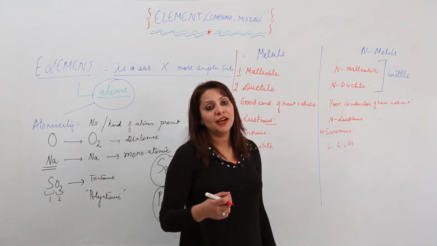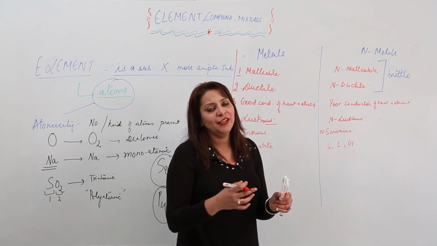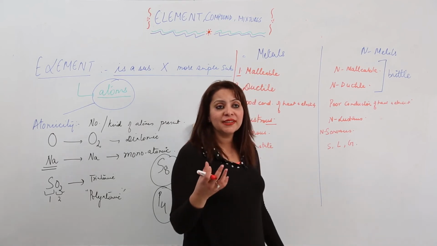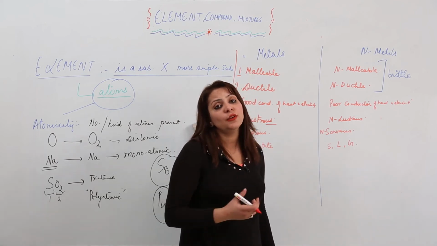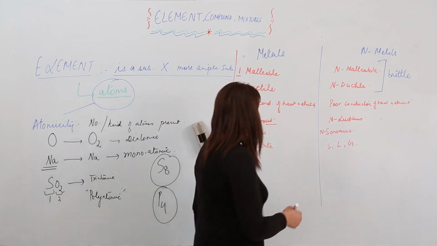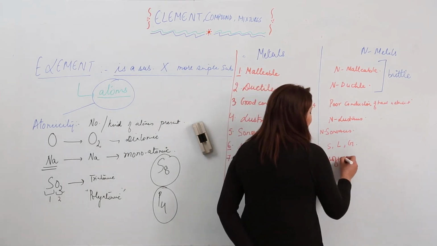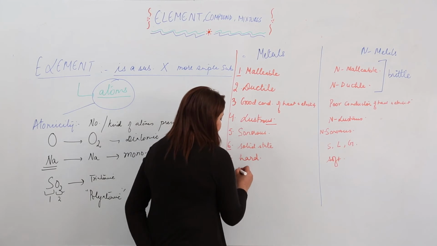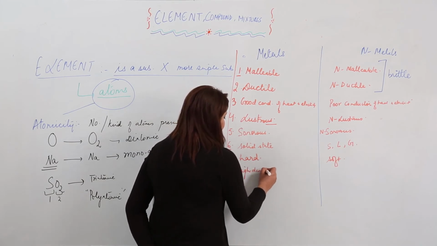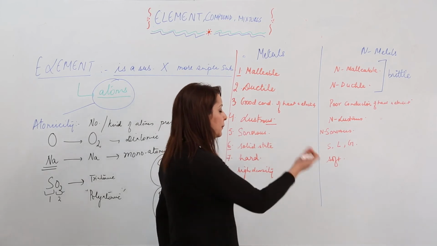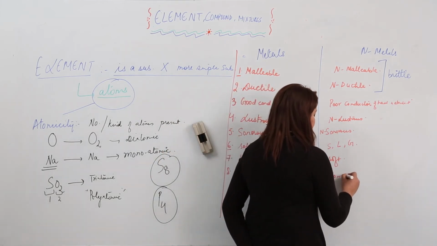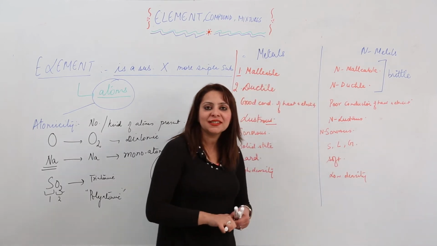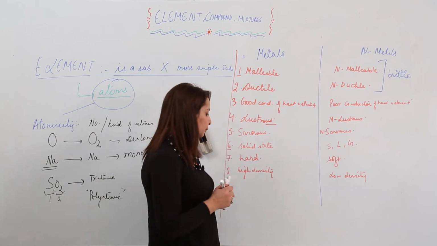Right, and non-metals exist as solid, liquid and gas, so there exist different types of arrangement. As we know, the particles are closer in solids, far apart in liquids, and very, very far apart in the case of gases. So likewise, the hardness or softness, or the strength of forces, changes. So we can say non-metals are not so hard, so I am writing that they are soft. The next property: obviously the particles are closer to each other in metals, so that indicates they have high density. Compared to it, non-metals have low density, meaning low mass per unit volume. Mass per unit volume is density.